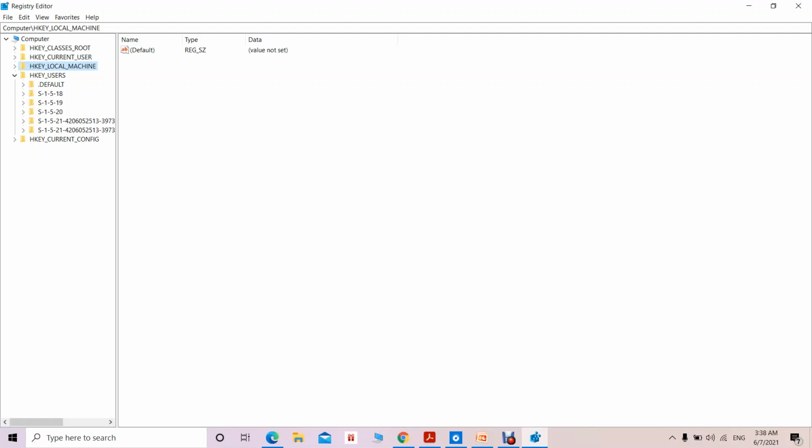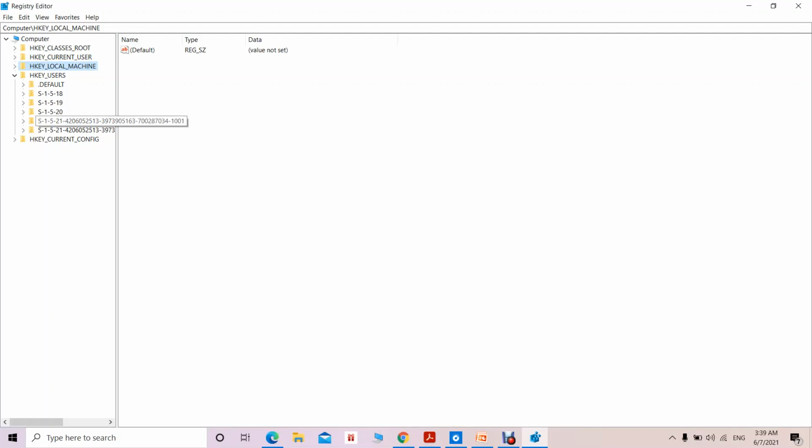So this particular security principle, that is S-1-5-18, is going to be used by the operating system. Then S-1-5-19, this is NT Authority, okay, a particular local service, so that is for the local services. S-1-5-20, it is also NT Authority, and it is being used for the network services.